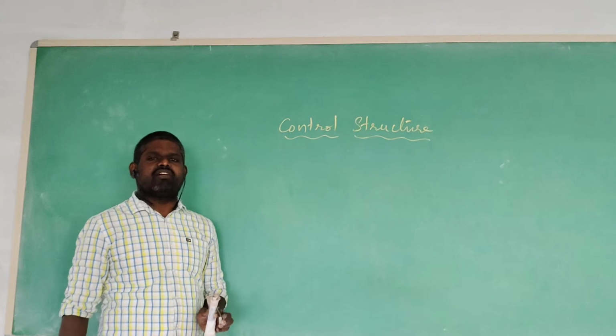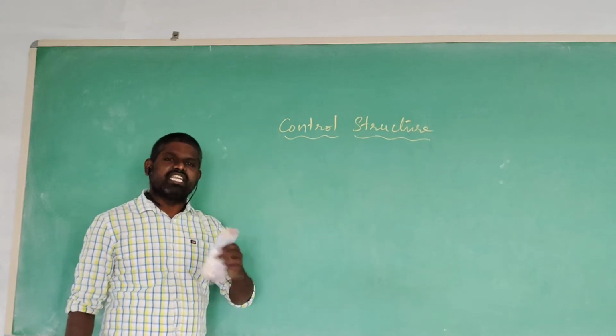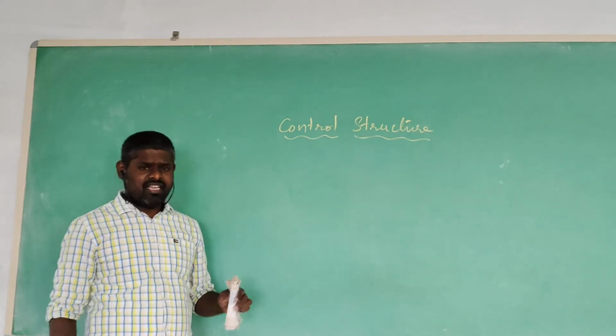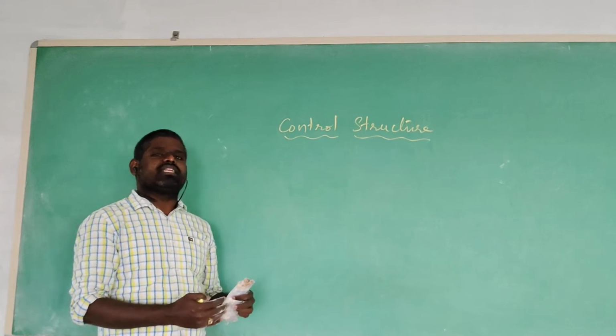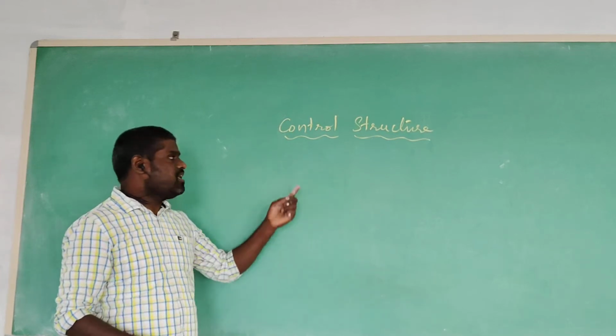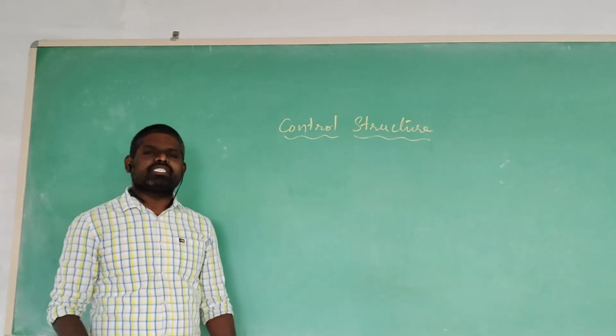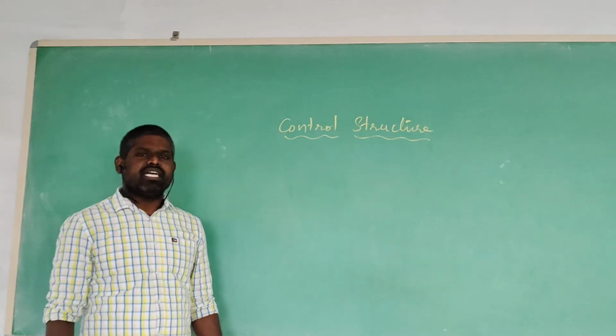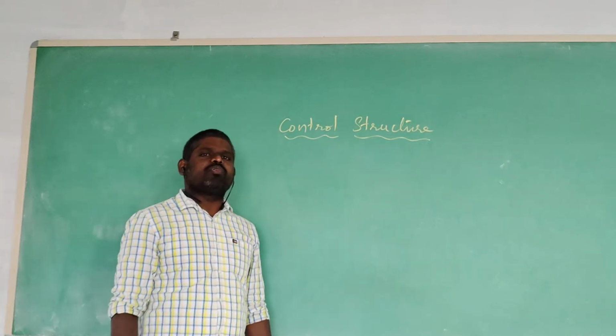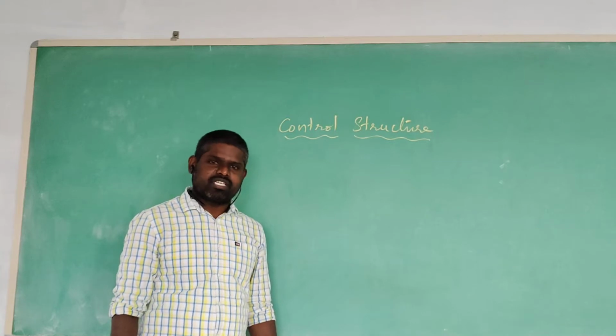That execution we are calling sequential execution. That is the default execution. Then the sequential execution is changed by control structure. The main purpose of control structure is to change the flow of program execution.